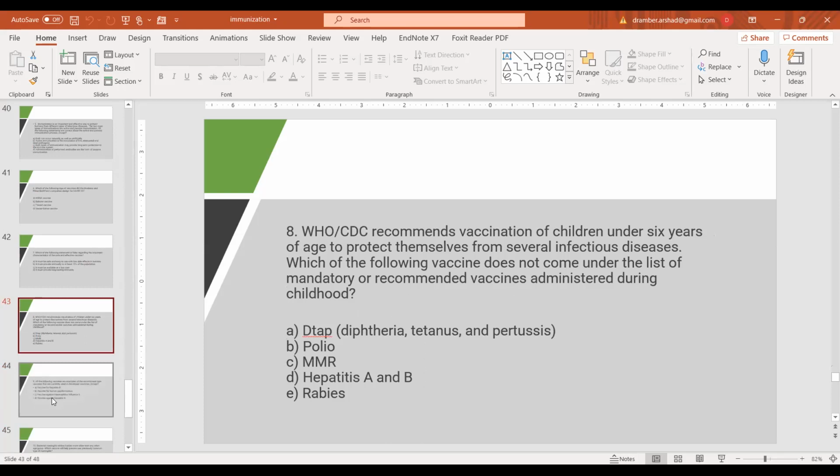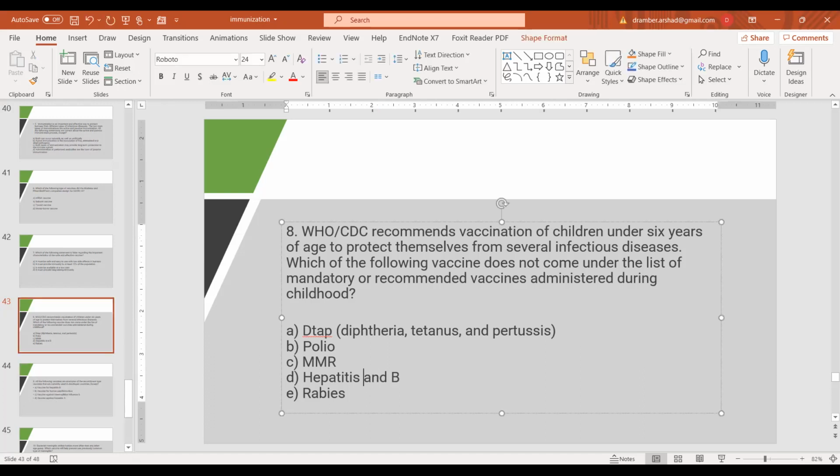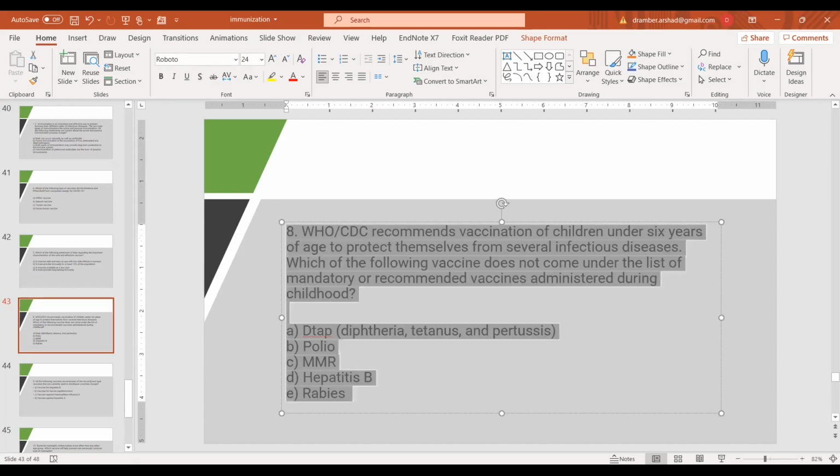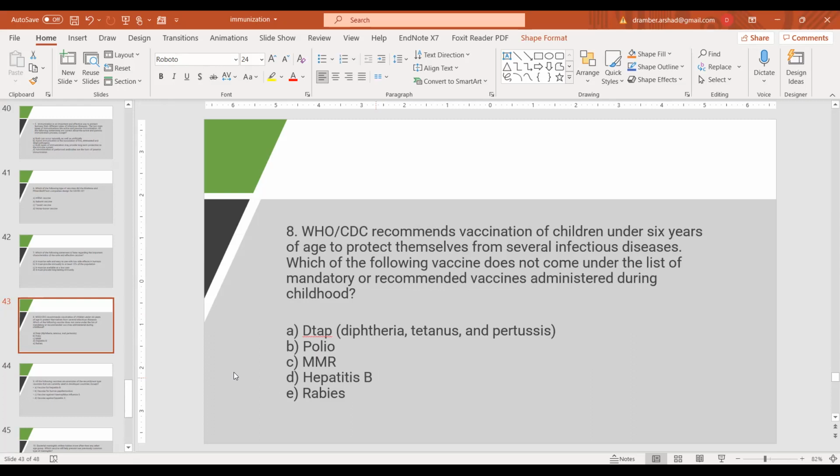WHO and CDC have recommended vaccination for children under 5 years of age in Pakistan for several infectious diseases. Which of the following vaccines does not come under the list of mandatory recommended vaccines administered during childhood in an EPI schedule? Either it's DTaP, polio, MMR, hepatitis A, B, or rabies. E. Yes, the answer would be rabies.